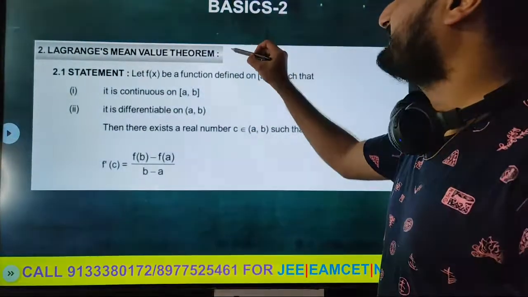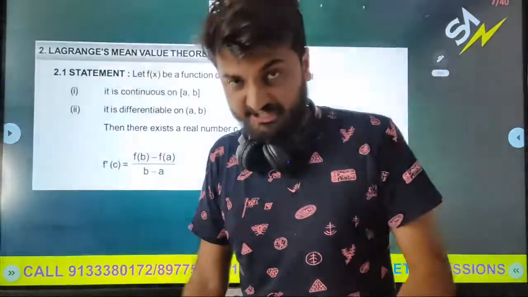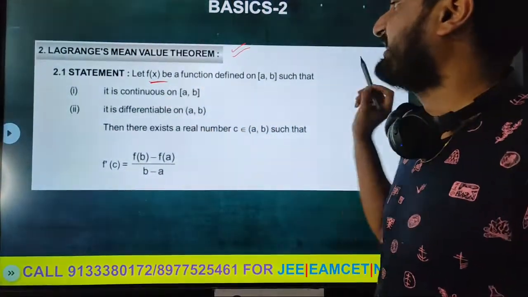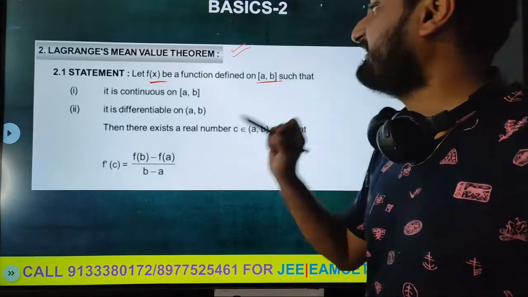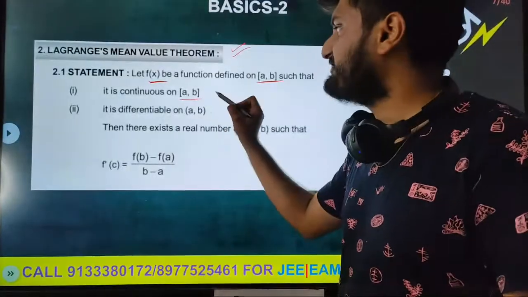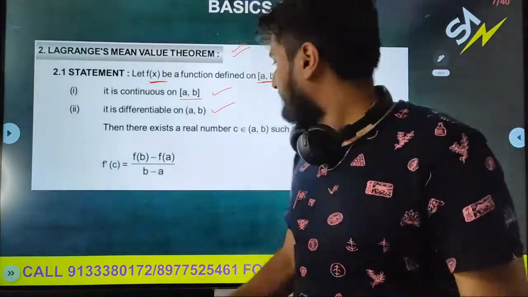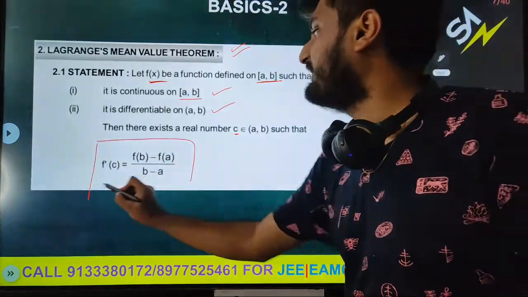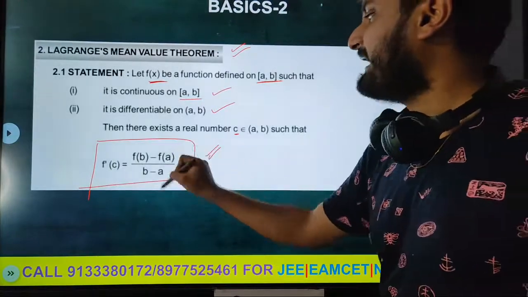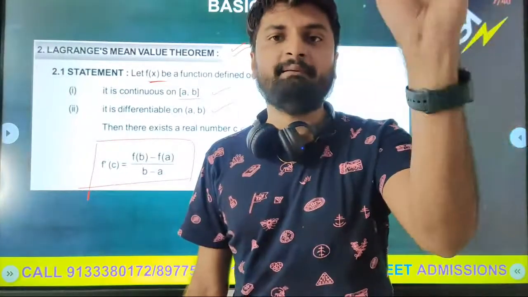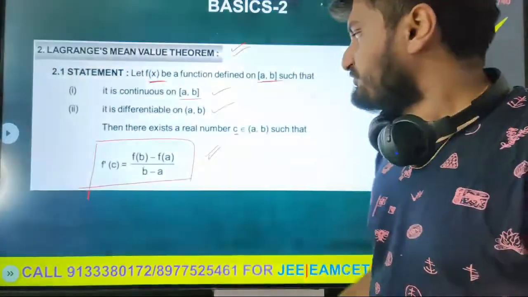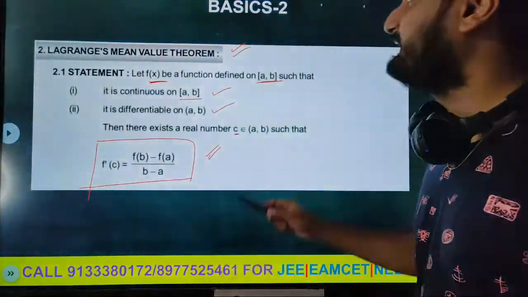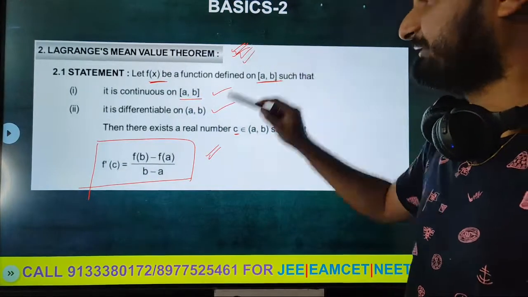Now you have another theorem called Lagrange's theorem, which is an extension of Rolle's theorem, which states that if a function f of x is defined on the interval a comma b, it is continuous and differentiable, then there exists a c such that f dash c equal to f of b minus f of a by b minus a. So f of b minus f of a by b minus a will be your Lagrange's mean value theorem.